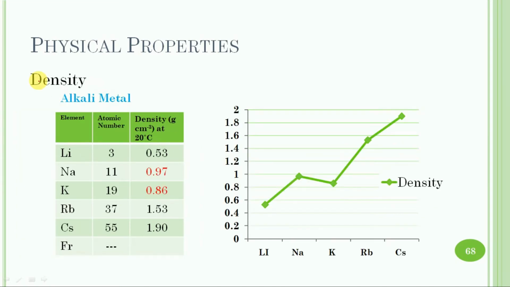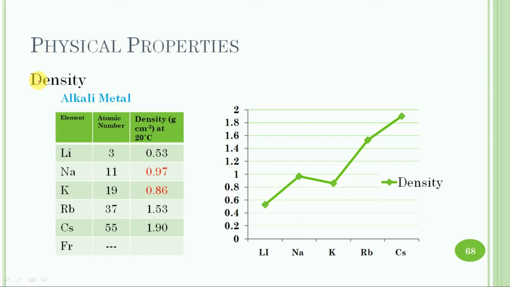Next is the density. The densities of alkali metals are quite low as compared to other metals. Lithium, sodium and potassium are even lighter than water. The density of alkali metals increases as we move down in the periodic table. However, it has been seen that potassium is lighter than sodium, and probably it is due to the larger increase in atomic size of potassium as compared to the increase in atomic mass.